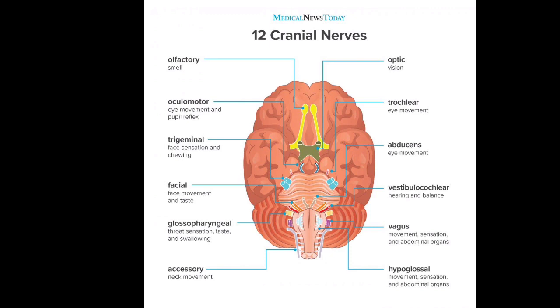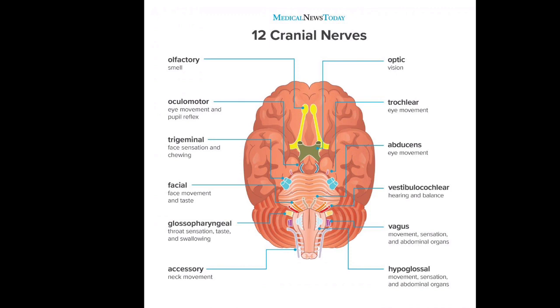In the human body, there are 12 pairs of cranial nerves, not the number 12. And the second kind of nerves are called spinal nerves. The spinal nerves are 31 pairs. How many are there? 31 pairs, not the number 31.